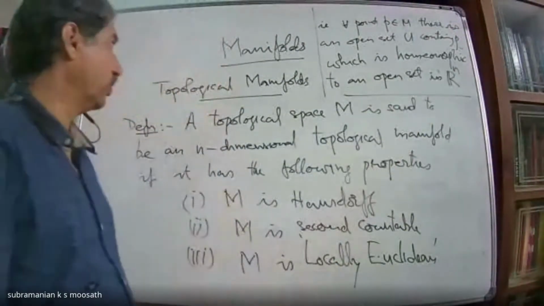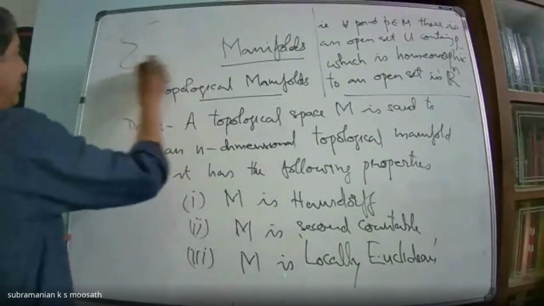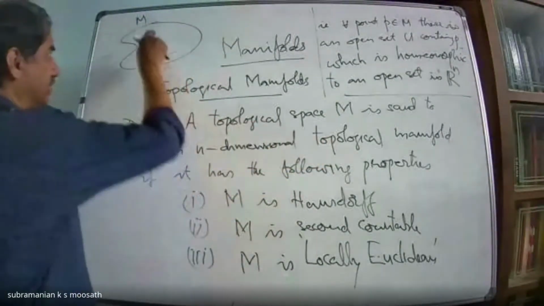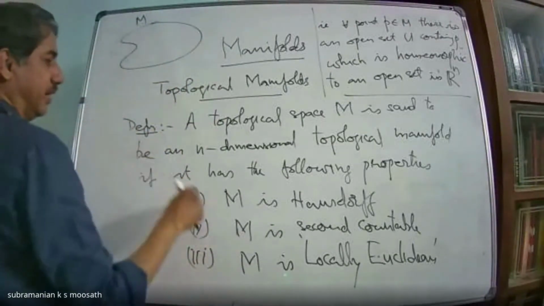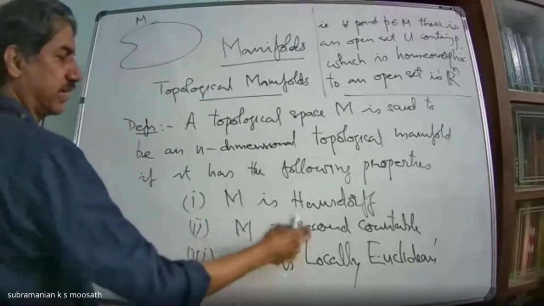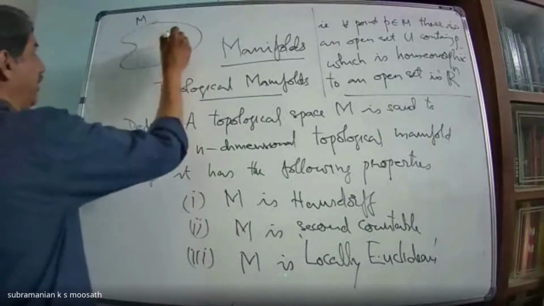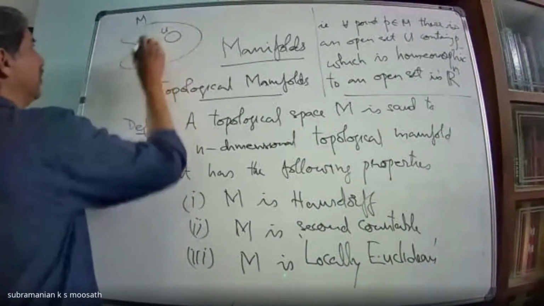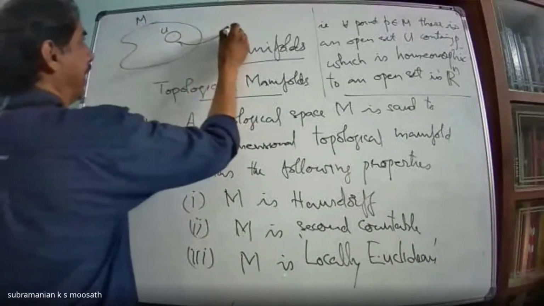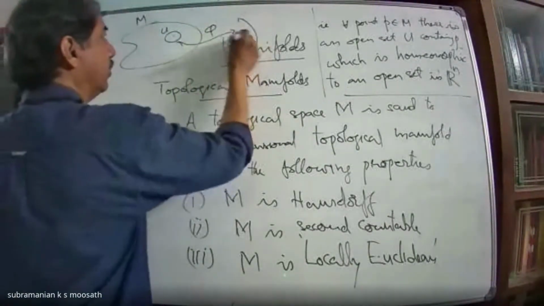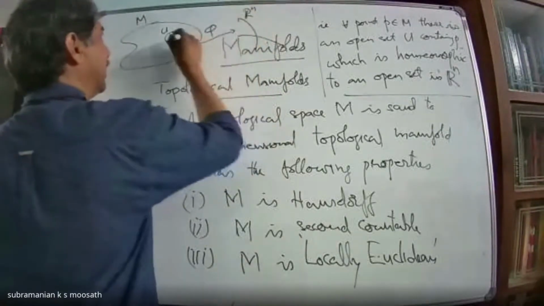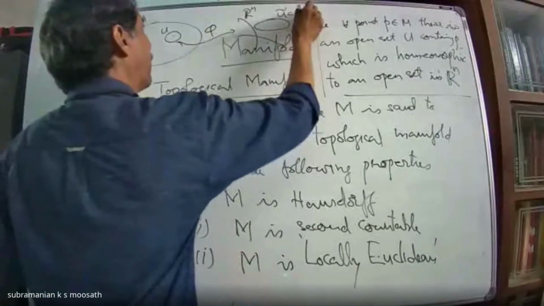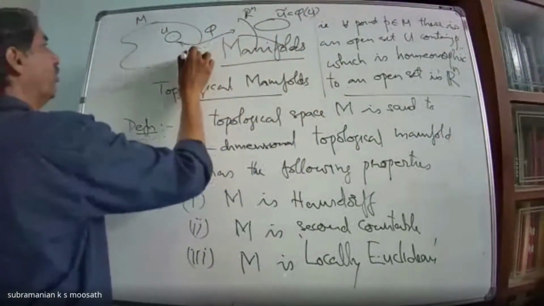Because what we are saying is that M is said to be a topological manifold. First of all, it is a topological space. Then that should be Hausdorff and second countable. Then for any point P, we should be able to find some open set U and a map, say phi, to Rn, such that U goes to U tilde, or U tilde equals phi of U. This phi must be a homeomorphism.